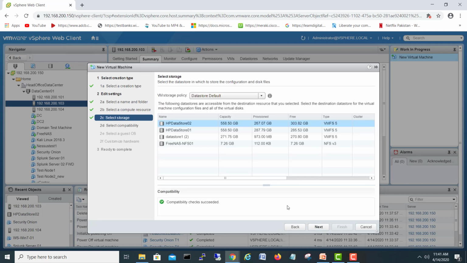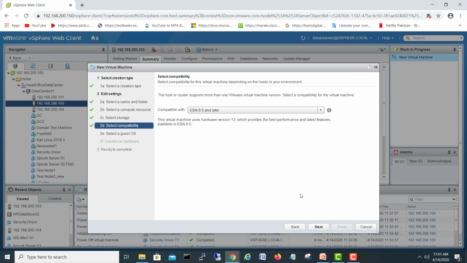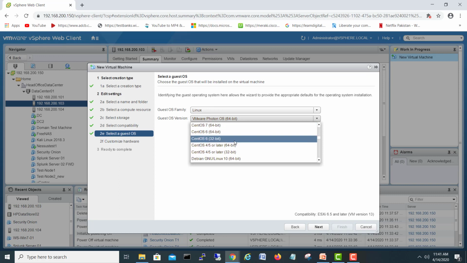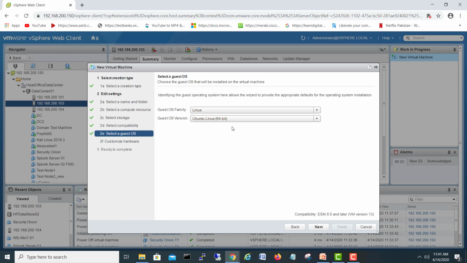Next. Okay, so here I have to choose my data store. The data store which I can see has much free space, so I will use data store 02. Okay, compatibility is okay. Here I will choose Linux and I will use Ubuntu. You can use others, but Ubuntu is recommended. We will go for Ubuntu 64-bit. Okay, next.